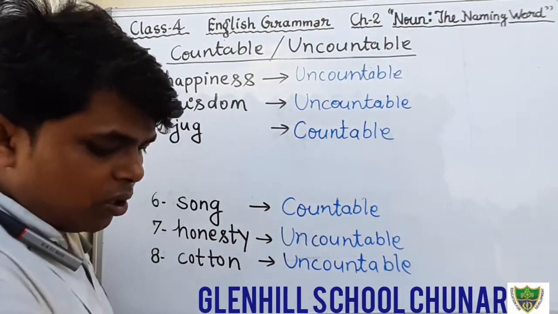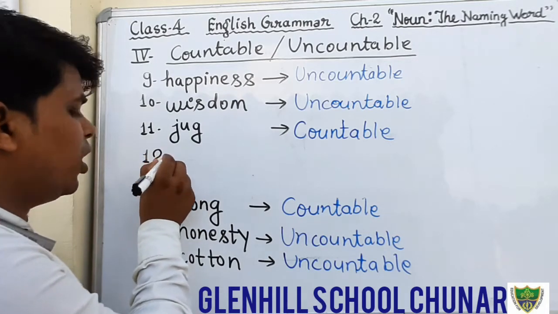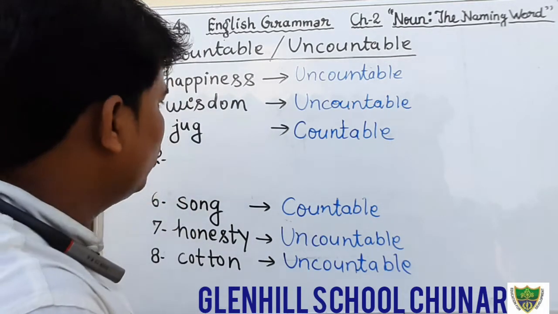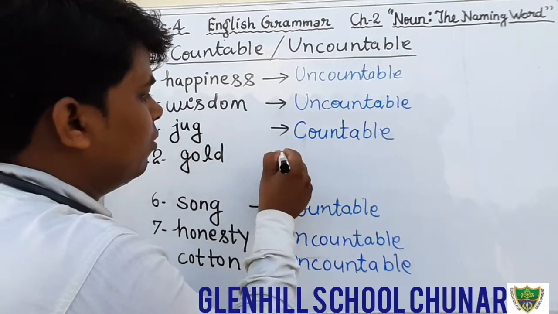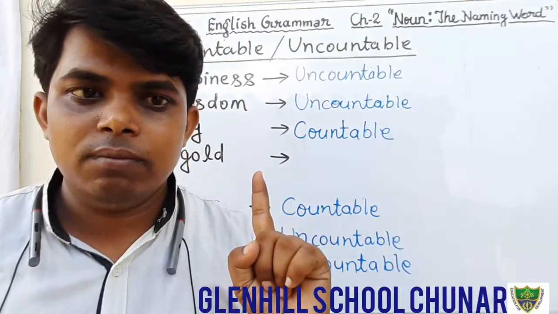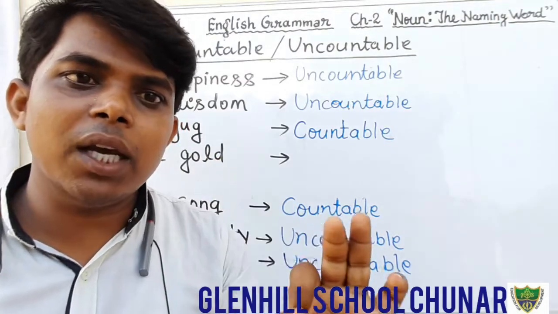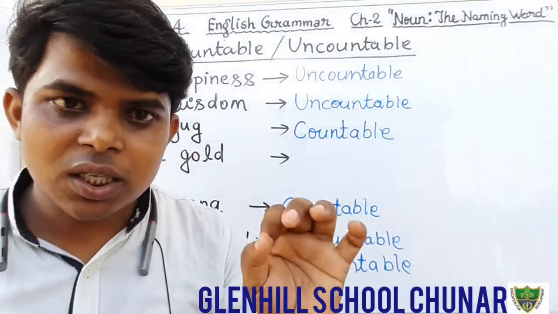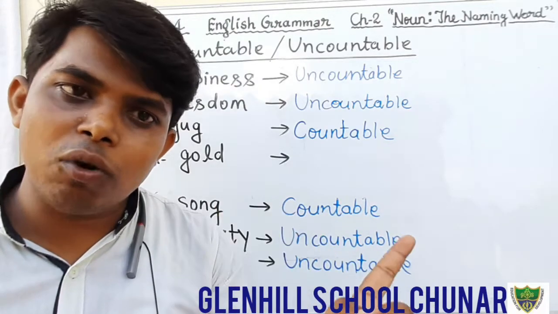Okay, students. Now come to question number 12. Question number 12 is what? That is gold. Once again, that is very, very important. Keep in your mind. Gold is uncountable noun. Gold is uncountable noun. If we are making necklace, rings or any other ornaments, then that will be countable.